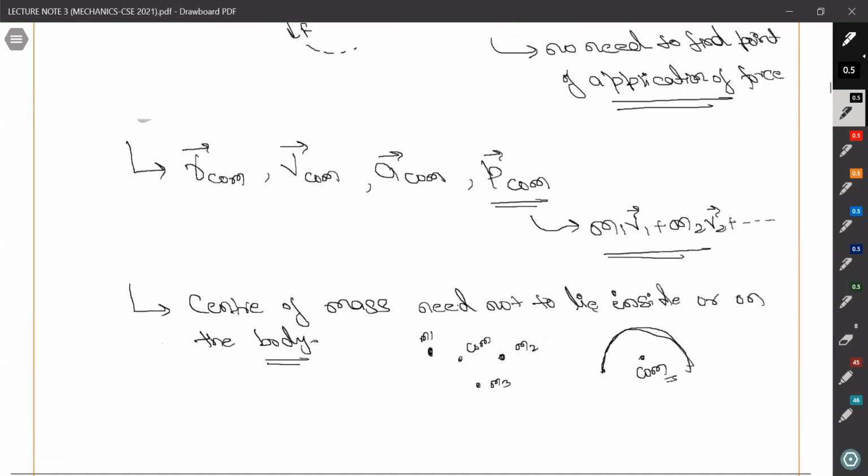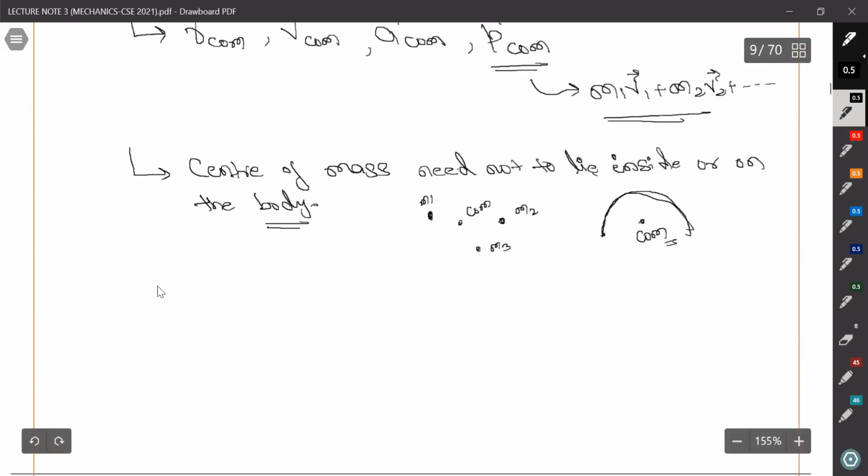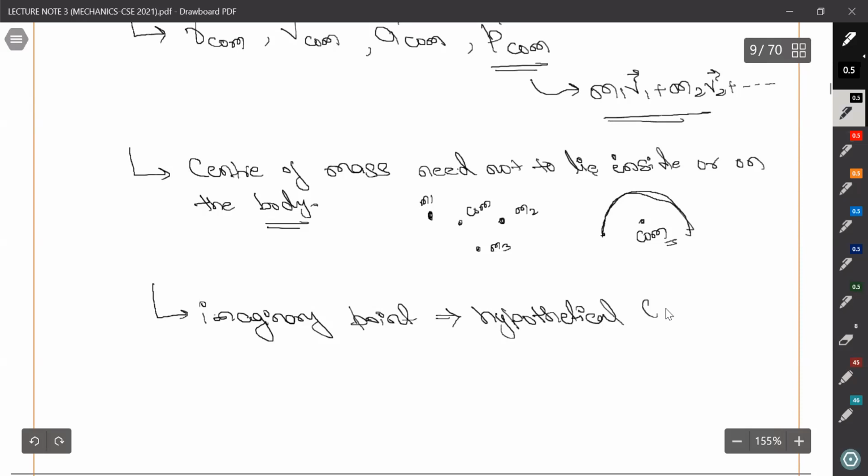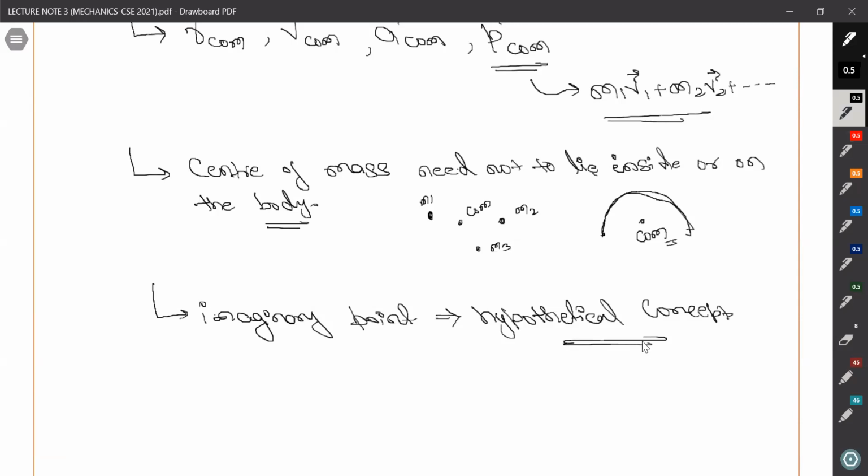It's a hypothetical concept, right? It's an imaginary point. It's a hypothetical concept. It is the hypothetical concept to discuss the translational motion of a system of particles, right?